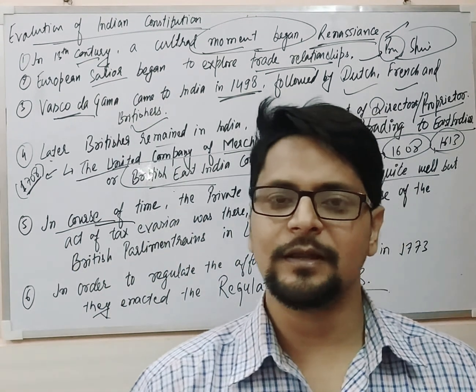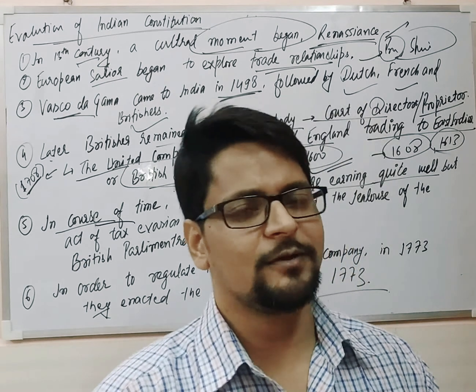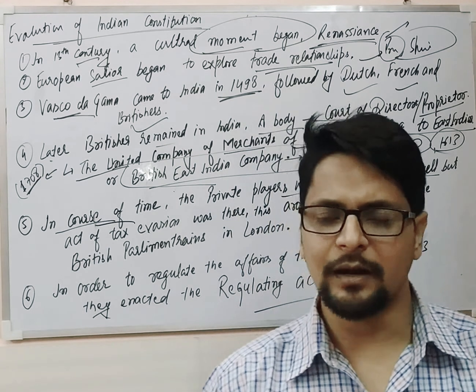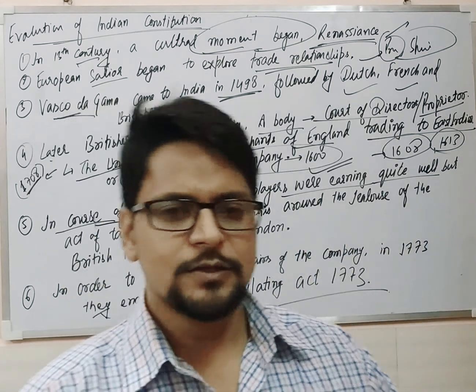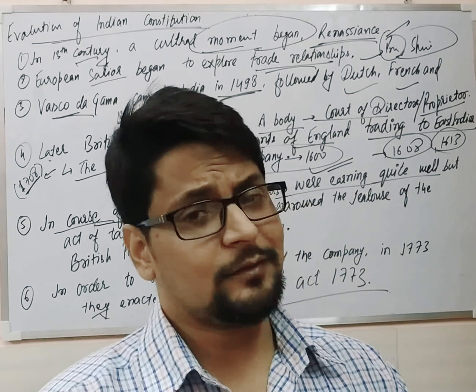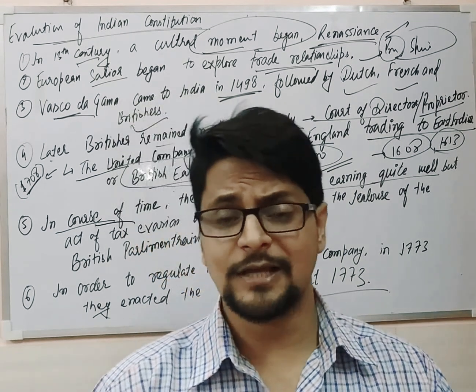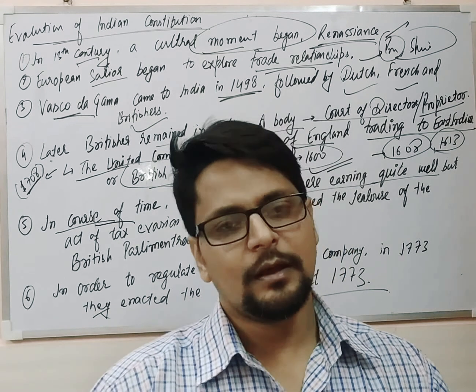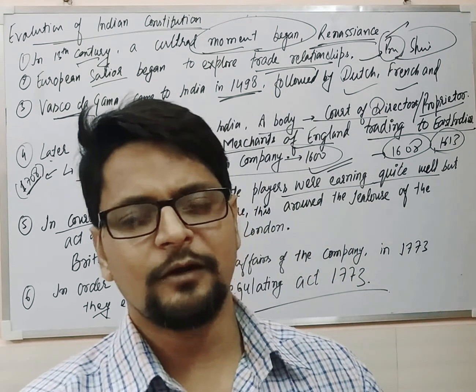So most of the players earning in India were from the British East India Company. Those were the private players, and they were earning quite well in India. So here is the problem. They were earning quite well, but when the government asked for tax from them, they denied it, saying that we don't have a good amount of money. So they were anyhow evading tax.